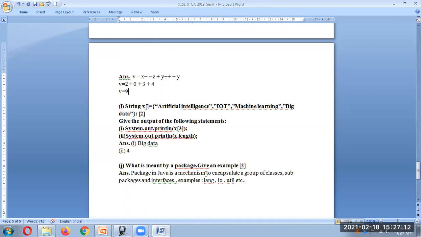What is meant by package? Package, you can simply write, it's a mechanism to encapsulate a group of classes, subclasses or sub-packages and interfaces together. Okay. Examples are, we have various packages like lang, io, util, etc. You can give any examples of packages.